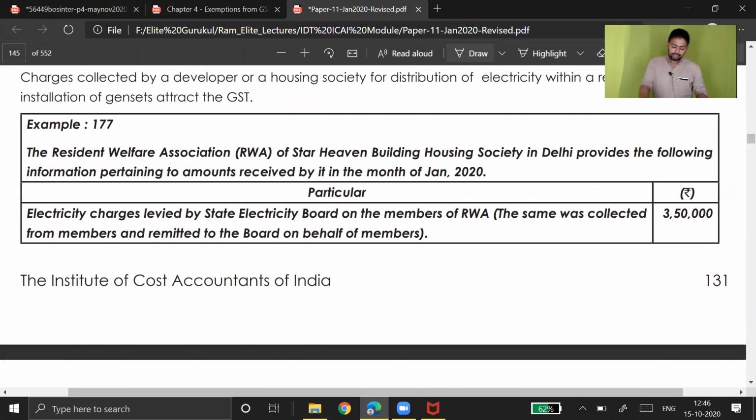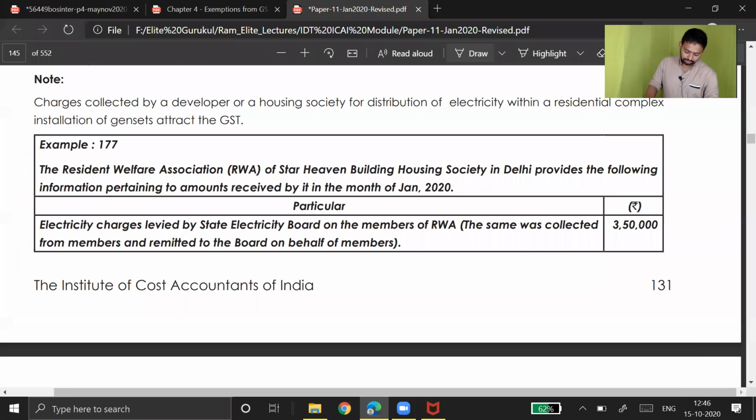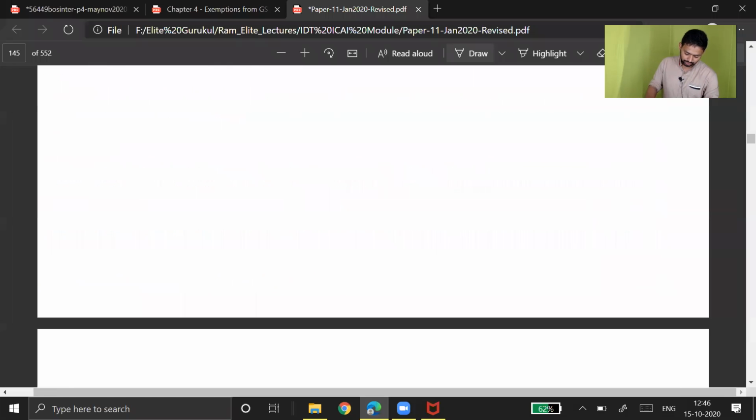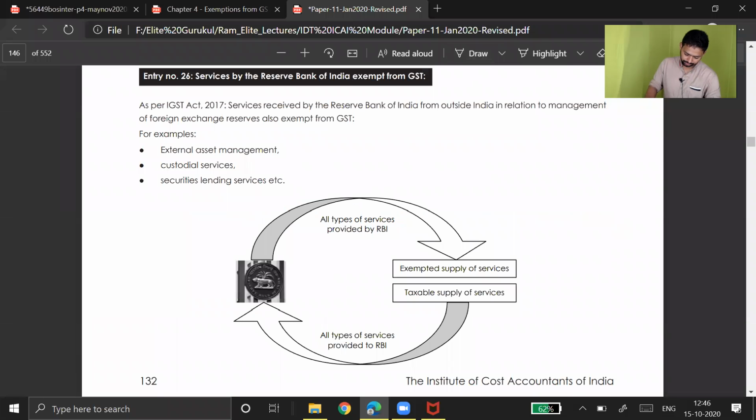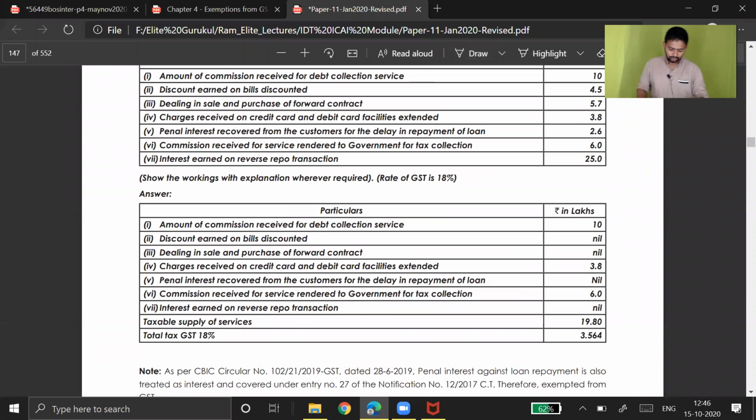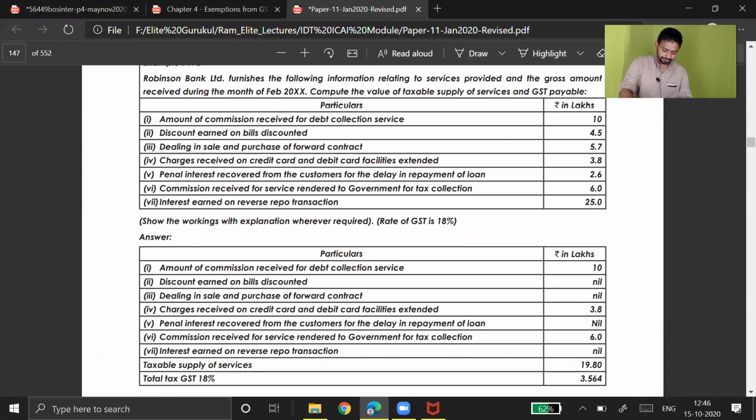The Resident Welfare Association. No, this is not a right example here. Don't tell me they have given only one example.